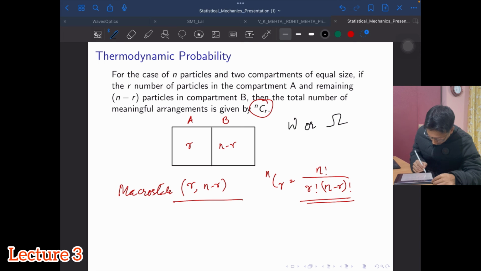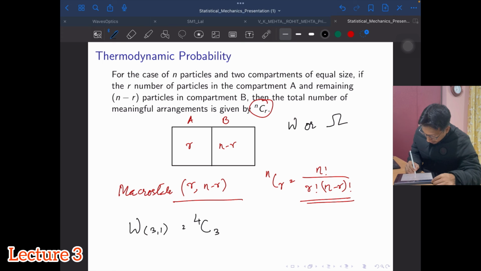So we are trying to calculate W for 3 and 1, which is given by n, the number of particles, which is 4, and r, the number of objects in compartment A, which is 3.